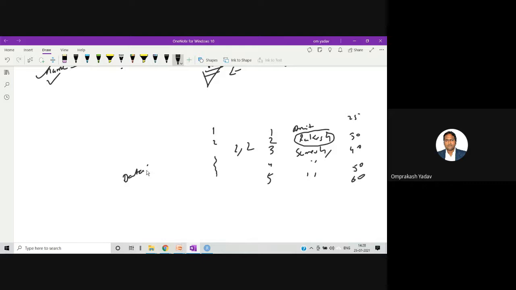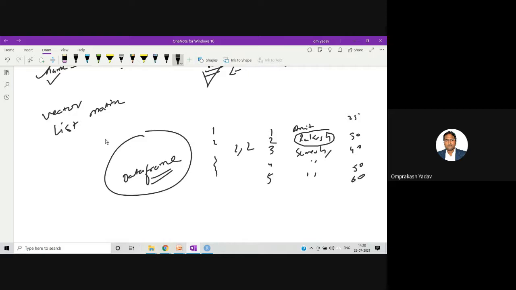Data frame is very, very important. Once we finish with this vector, we will finish with the list and the matrix, then we will jump to the data frame, where we'll be creating the data set first of all in row and column format, and then we will be doing all the operations with the help of the data frame. So whenever you want to process any data set, you will have to create the data frame, and then all the steps we'll be doing with the help of the data frame. Okay, thank you.